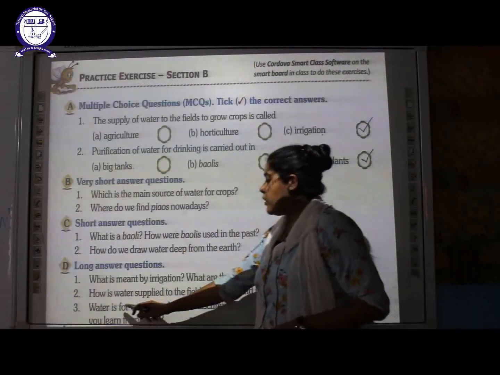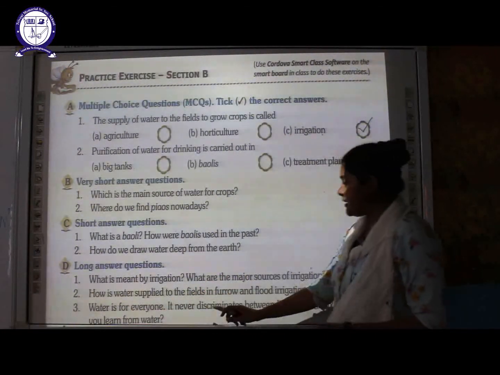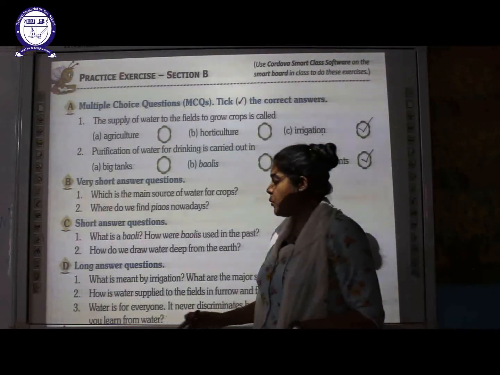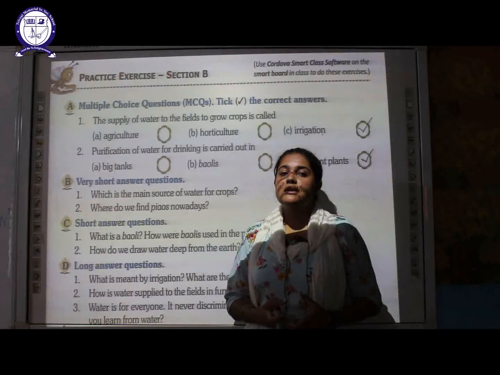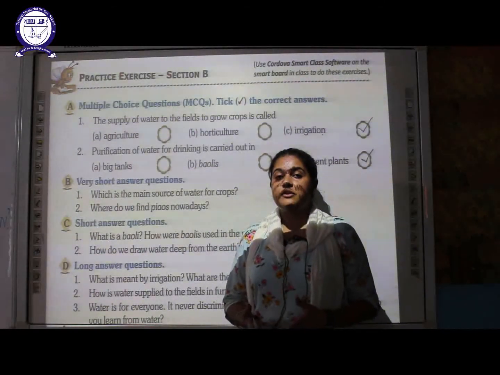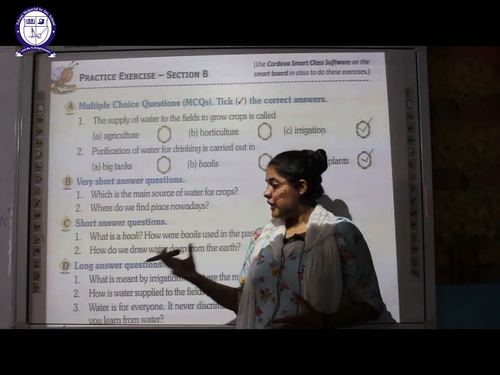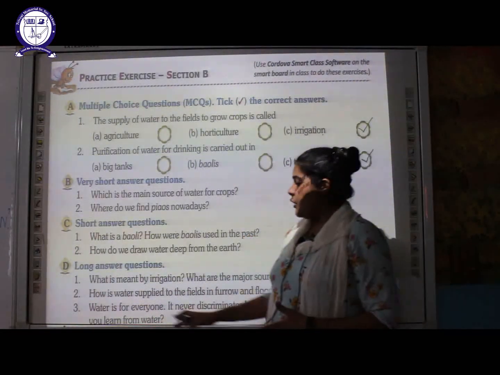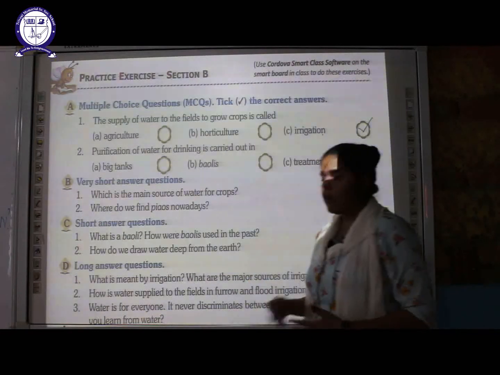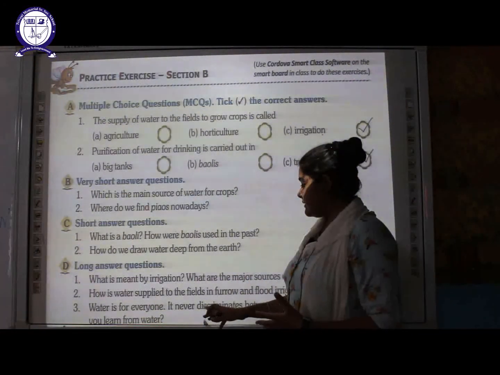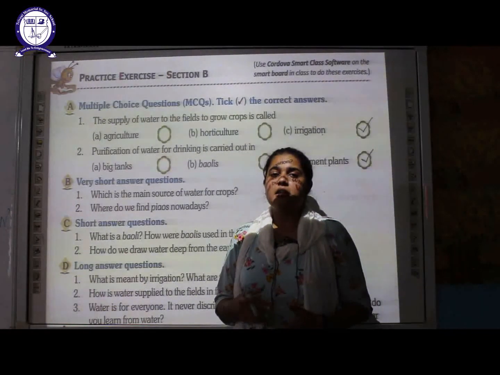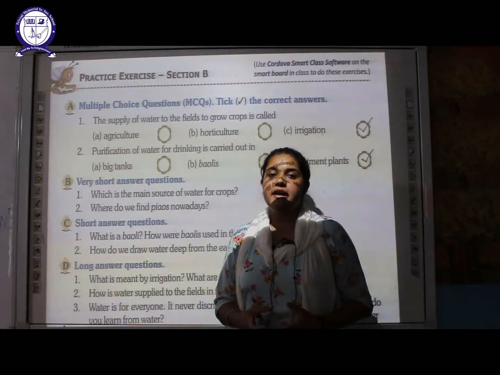Water is for everyone. It never discriminates between the living beings. What lesson do you learn from water? As I told you, water is a basic necessity which is required for survival, as we depend on air and food. So water is also a basic requirement. So water is for everyone. The message it provides us is that we should never discriminate among living beings, and everyone should be treated equally.